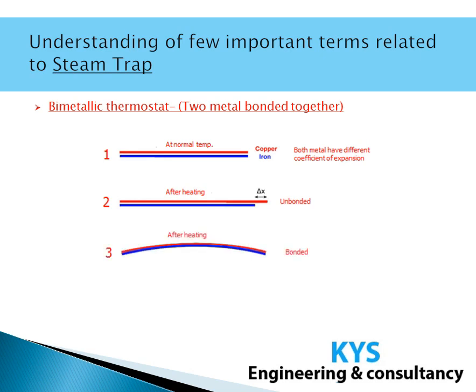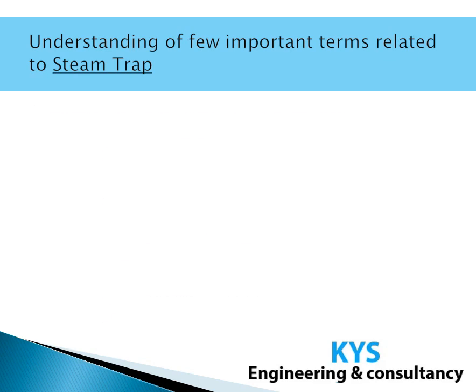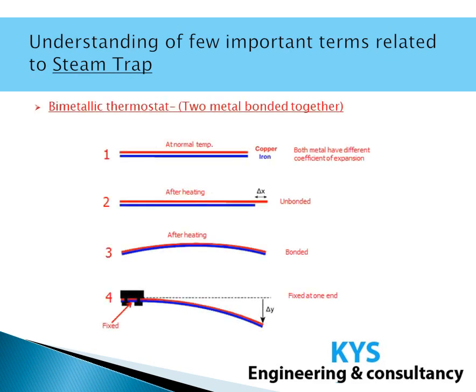But when we bond these two metal strips together, then after heating, the shape is not linear, rather it is curved, like what we see in figure 3. Now in step 4, if both the metallic strips are bonded together and fixed at one end, then after heating we will observe that the second end, which is free, is moving down.